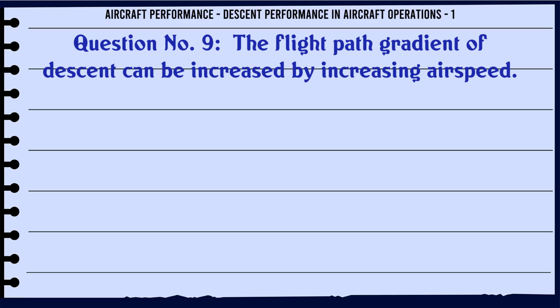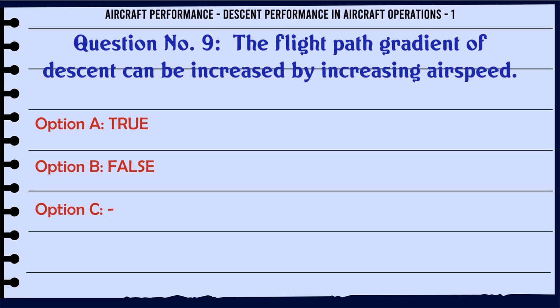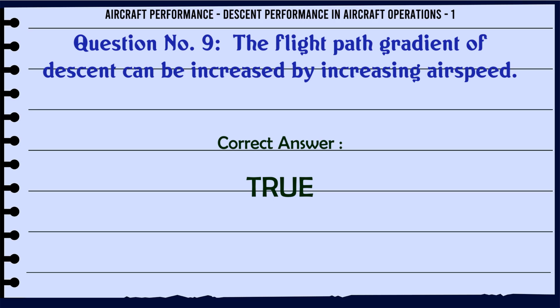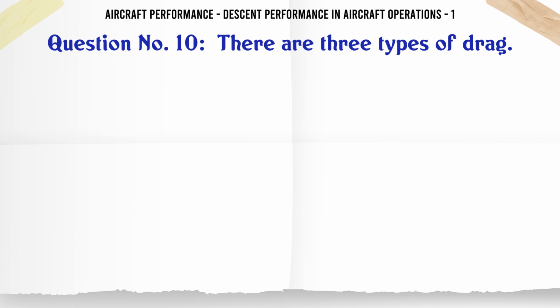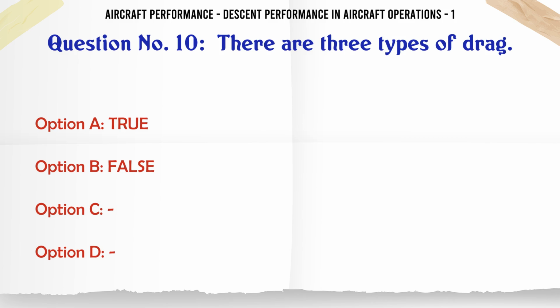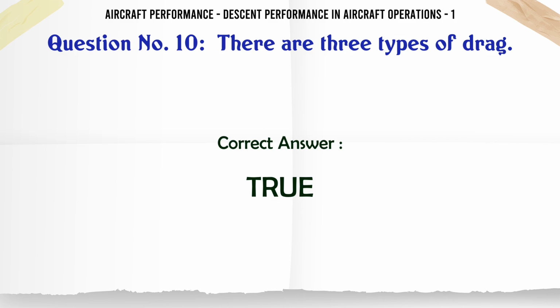The flight path gradient of descent can be increased by increasing airspeed. A. True, B. False, C., D. The correct answer is true. There are three types of drag. A. True, B. False, C., D. The correct answer is true.